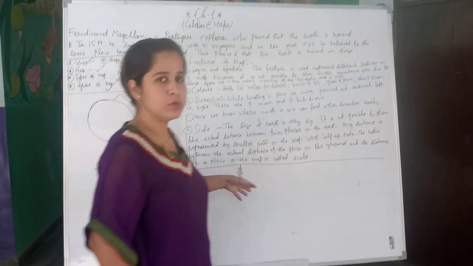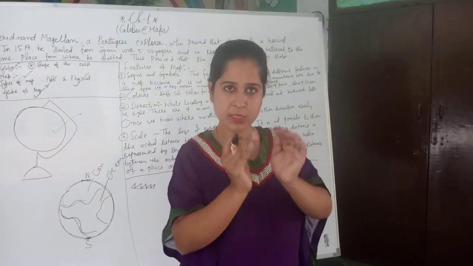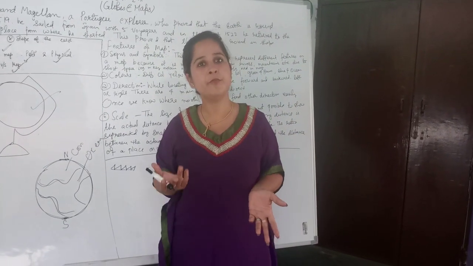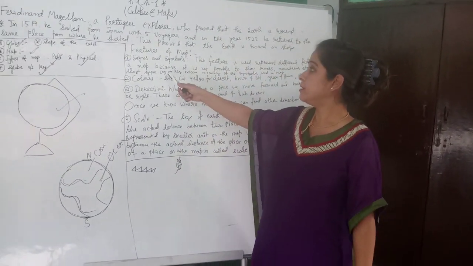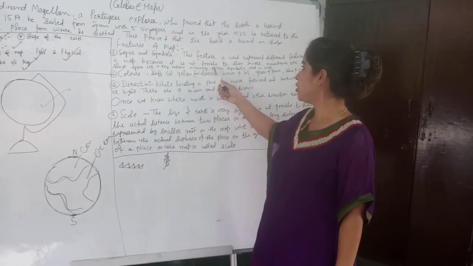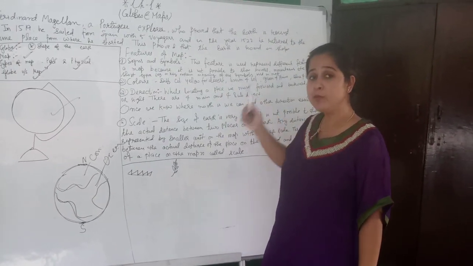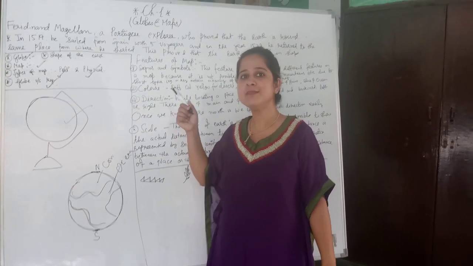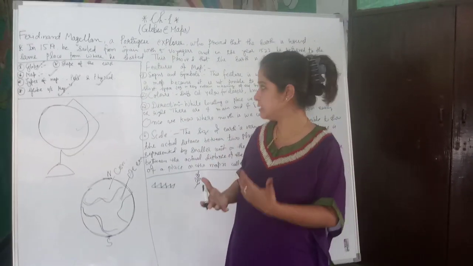So these are those signs and symbols which reduce the space, and in a very small space we can explain our map very well. And a legend or key explains the meaning of the symbols used in a map. One more thing, in the index part we are using legends and keys which explain these symbols.